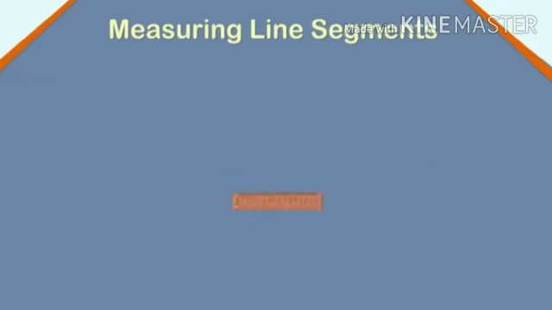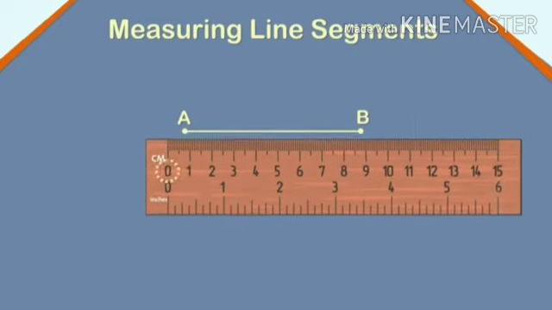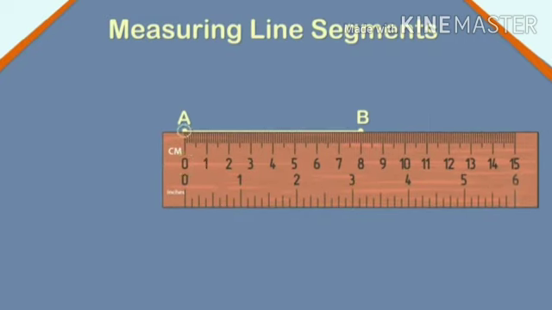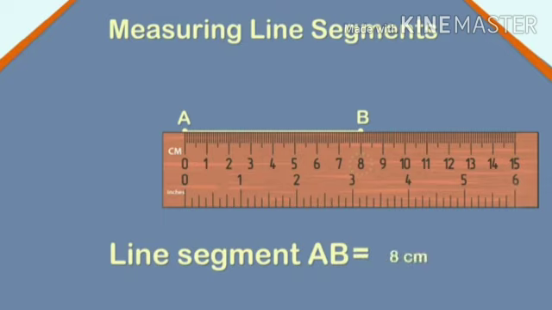We can measure a line segment using a ruler. First, let us start with small lengths. Let us measure this line segment AB using a ruler. Here, we will use a centimeter scale as a ruler. Place the 0 mark of the ruler along one end of the line segment, that is point A. The marking on the ruler at which the line ends, that is the marking at point B, gives us the measure of the line segment. Here, the line segment AB measures 8 cm.